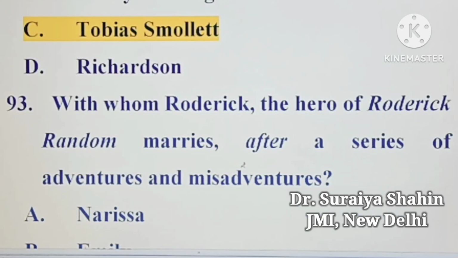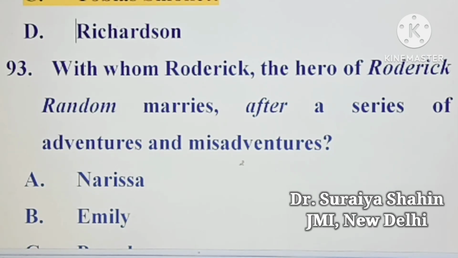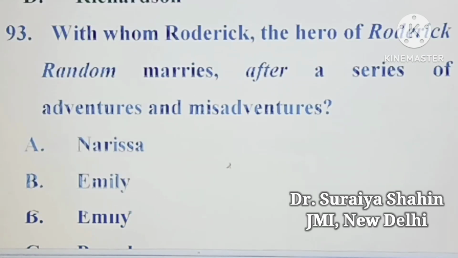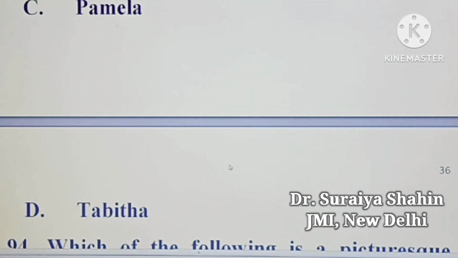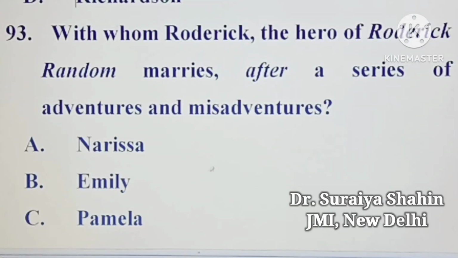Next question we have here. Whom does Roderick, the hero of Roderick Random, marry after a series of adventures and misadventures? Your first option is Narcissa. Second is Emily. Third is Pamela. And fourth is Tabitha. So your correct answer would be Narcissa. Roderick, the hero of Roderick Random, marries Narcissa after a series of adventures and misadventures. So your correct answer would be Narcissa.